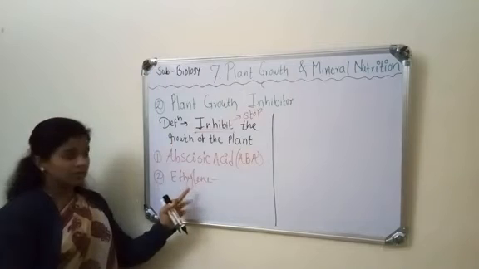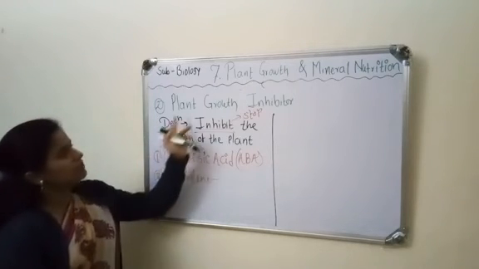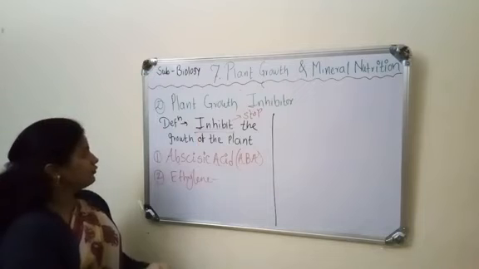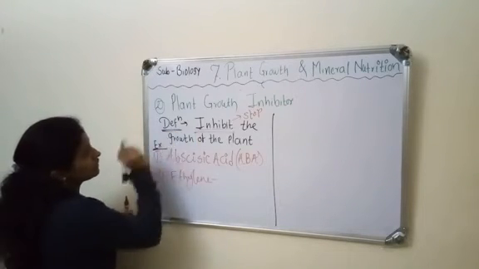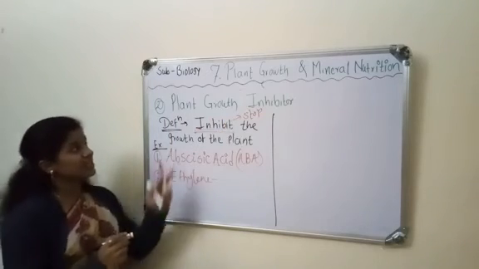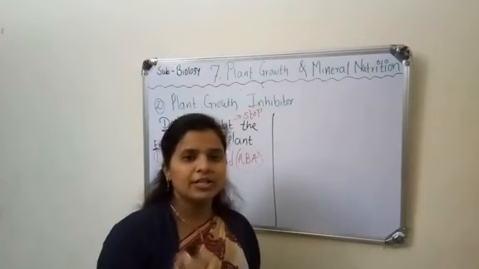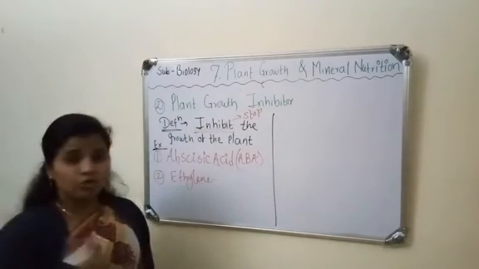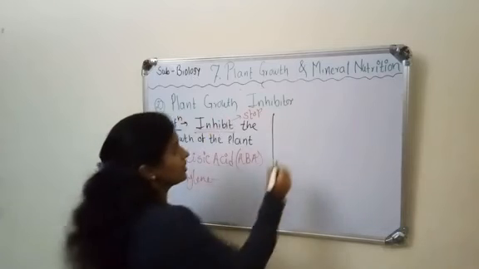Ethylene is an air hormone. This is an example of the plant growth inhibitor, and this is the definition. Abscisic acid and ethylene are examples of plant growth inhibitors, and auxin, cytokinin and gibberellic acid are plant growth promoters.